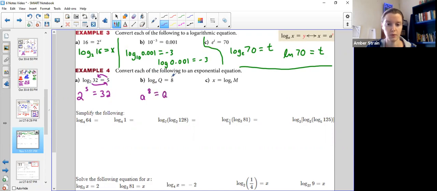Remember, the logarithm equals the exponent. These are a little bit backwards, so just be careful. And then this one right here would be that little t to the power of x equals m.